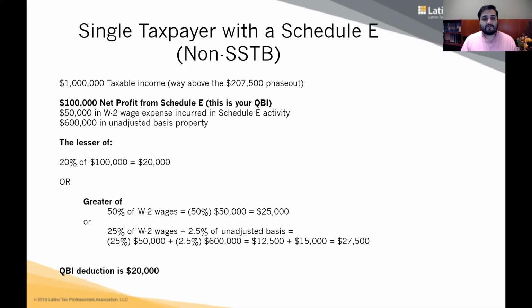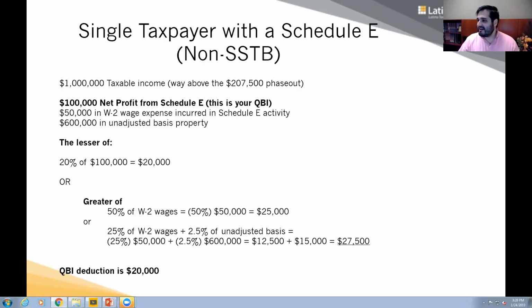What's bigger, 27,500 or 25,000? 27,500 is bigger. Now compare 27,500 to 20,000 up here. What's less? 20,000. So the deduction for Simon for his Schedule E business rental activity is $20,000. Ta-da! Hopefully that did not confuse you. Are there any questions at this time? If there are any questions, please let me know so we can answer them.